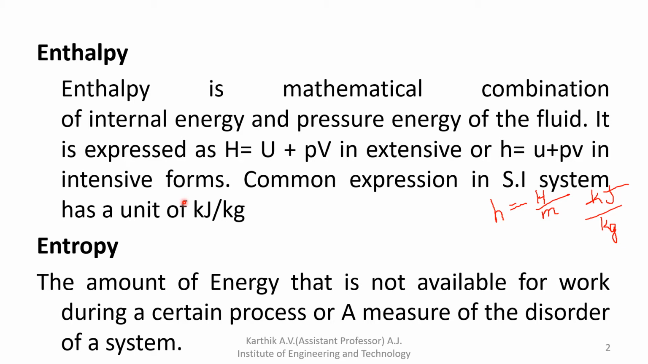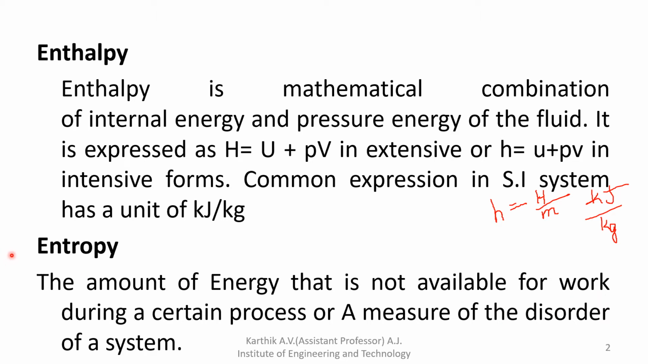Disorderness of a molecule, then it is called entropy. It is the amount of energy that is not available for work. That type of energy, not available for work, is called entropy.